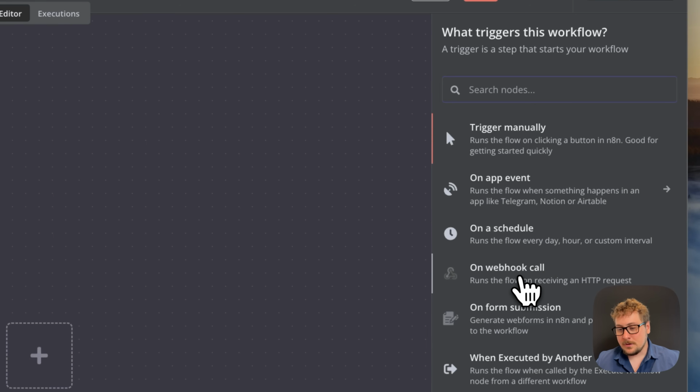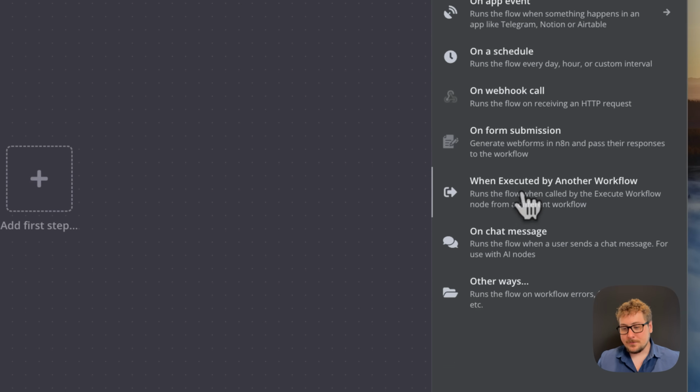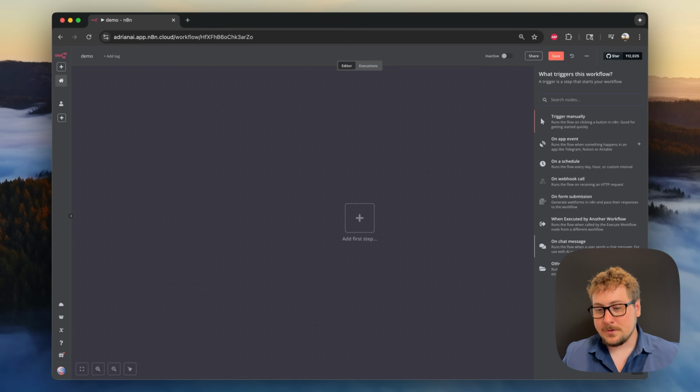You could do a webhook call, which is a little bit more complicated, but essentially if another service sends data to this service, it will start the workflow. You can do an on form submission where N8N will create a form where you can put your name, phone number, whatever, and then when you hit submit, it will run the workflow. Then you can also execute your workflow from inside another workflow, which gets a little bit more complicated. And then the other one you can do is on chat message, and that's what we'll start with, but that will create a little chat box in which we will type to the workflow to start the automation.